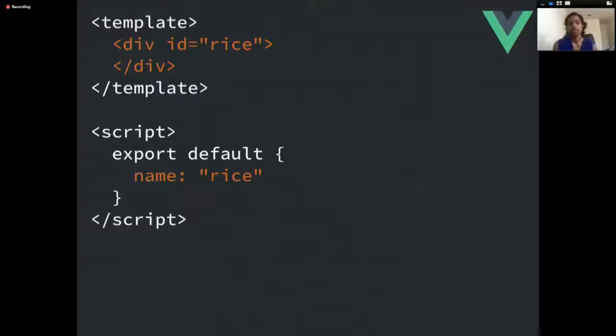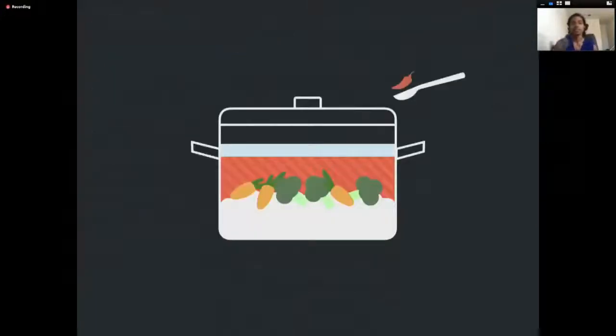And in the template, you write your div, which is the ID of rice. And then in the script tag, you have this export function where you name the specific component and you can add the constituent layers and the constituent logic that goes with that layer.